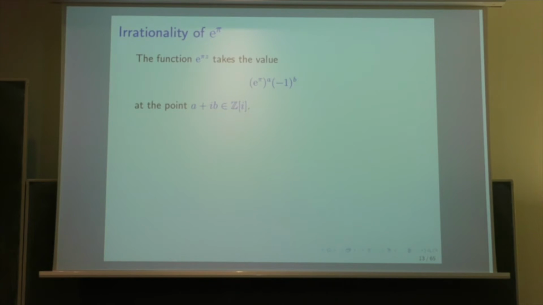The connection arises from the example of exponential of pi. Consider the function exponential of pi z and replace z by a plus ib, where a and b are integers. The value that you get is exponential pi to the a times minus 1 to the b. If the number exponential of pi were a rational number, then these values would all be rational numbers. We are not exactly in the situation of integer valued entire function because they are rational numbers, they are not integers. But nevertheless, there is a strong connection.